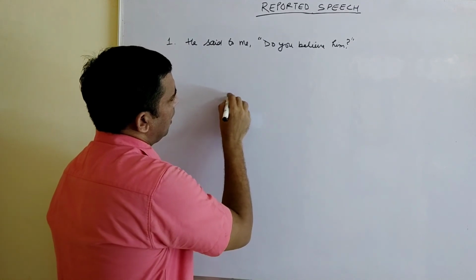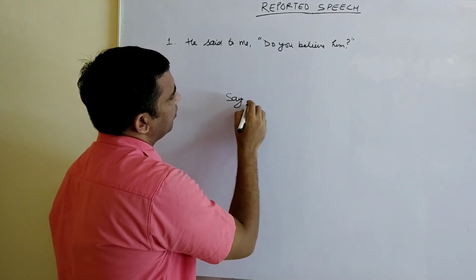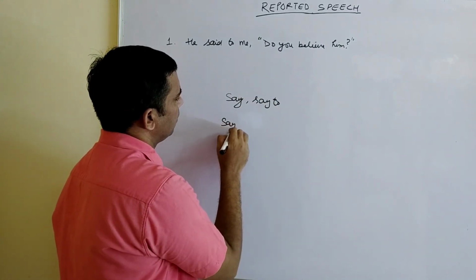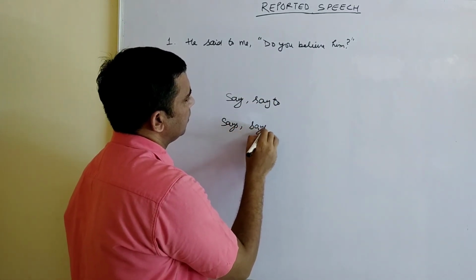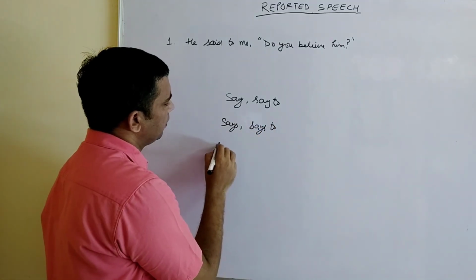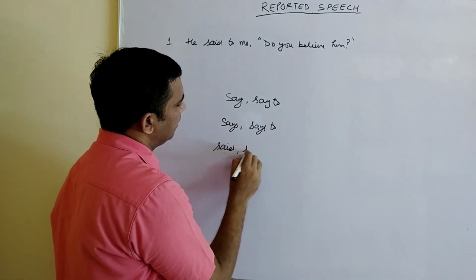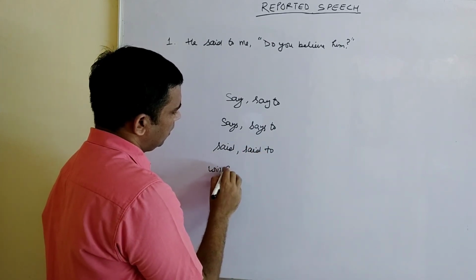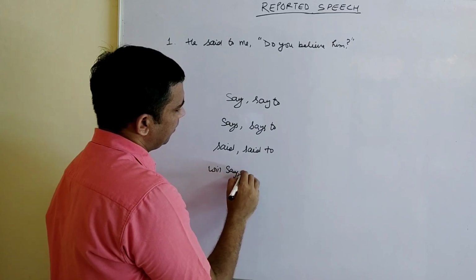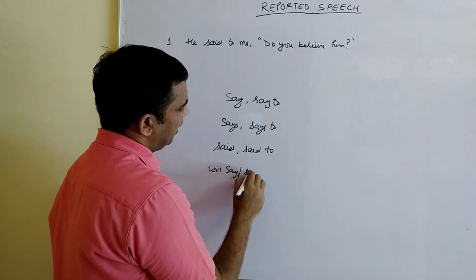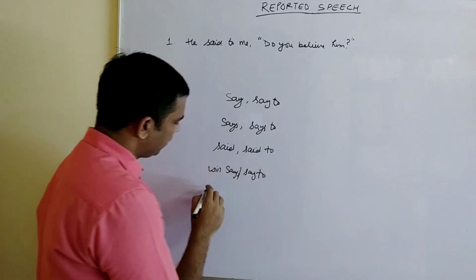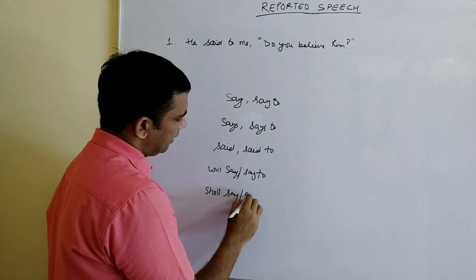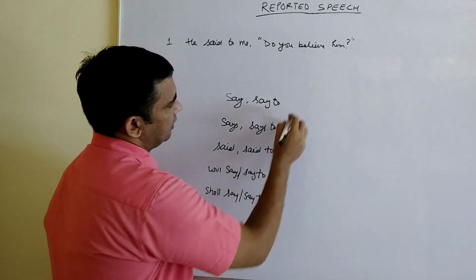How? I told you we have say, say to, says, says to, said, said to, will say or will say to, shall say or shall say to.